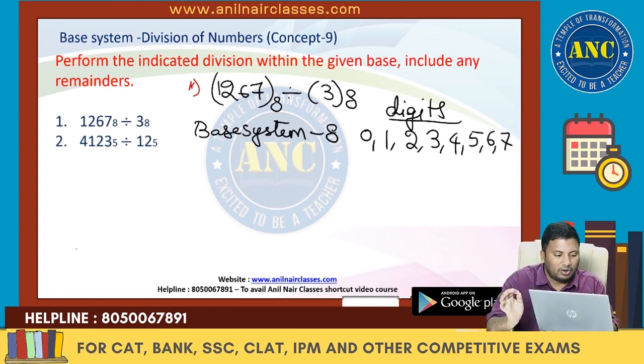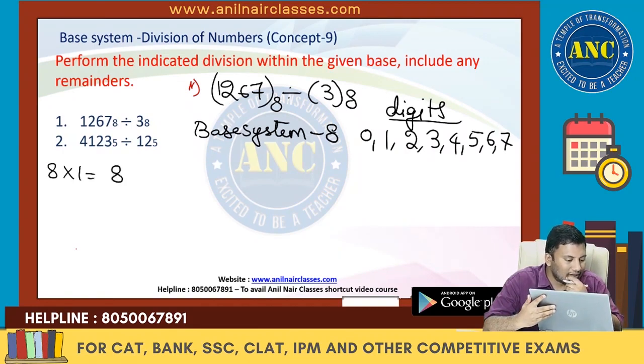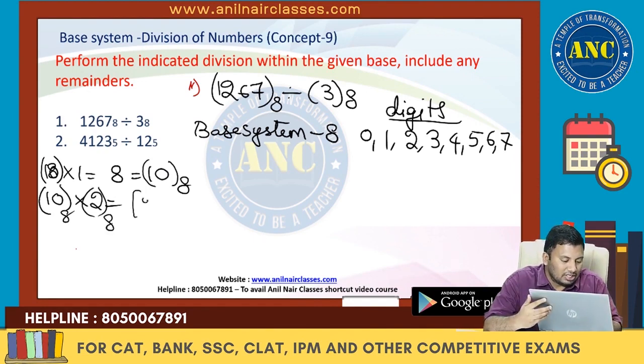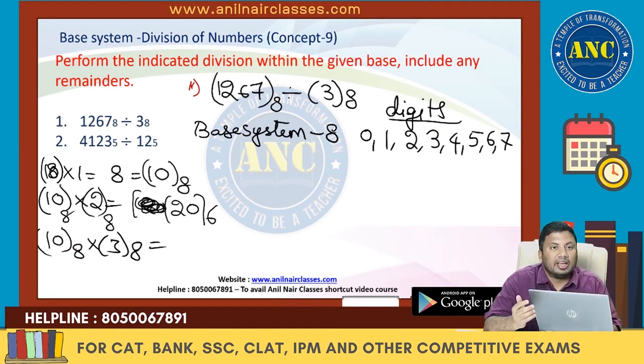These are the digits. Now we have to develop the table for 8. 8 ones are 8, and 8 is nothing but 1 0 in base system 8. 8 twos are 16, and 16 is nothing but 2 0 in base 8. 8 threes are 24, which is 3 0 in base system 8.